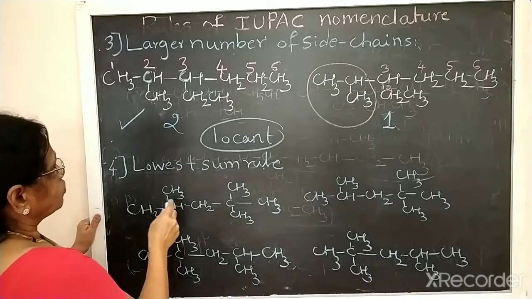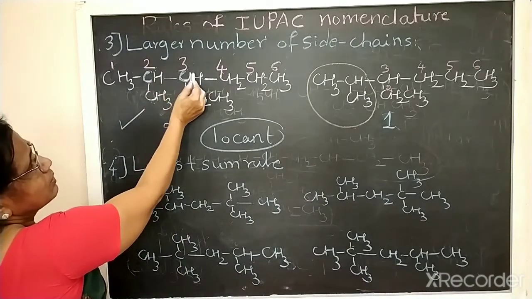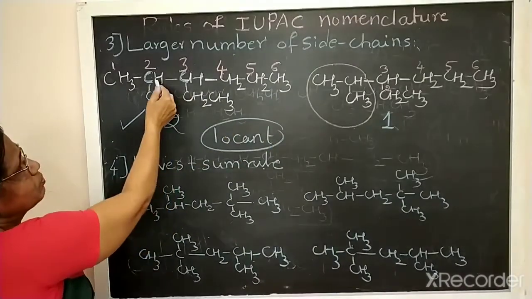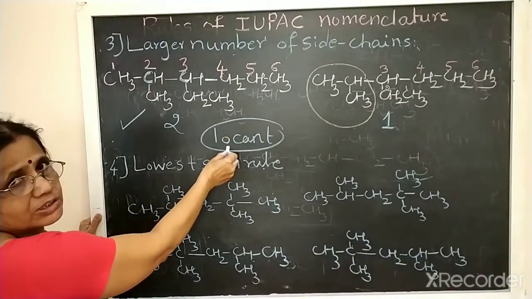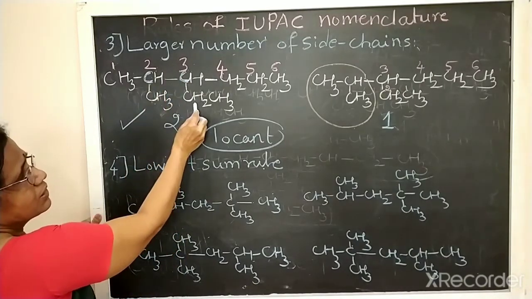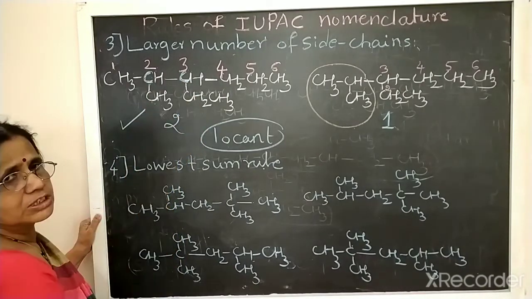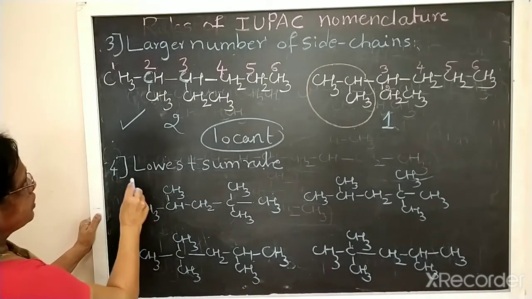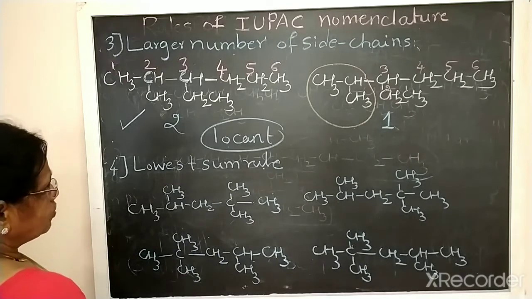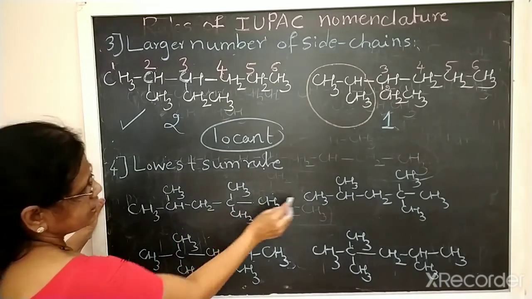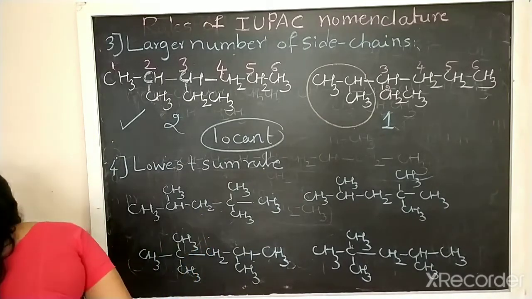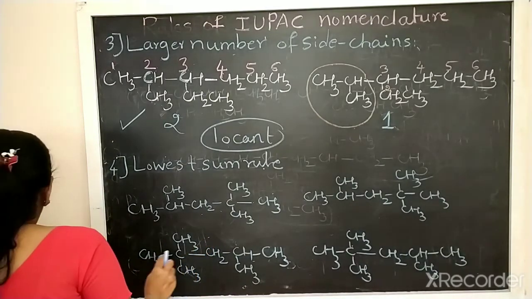Okay. So we are giving numbers to all the carbons. Among them, the ones which have substituents are the locants. So here second carbon is locant, third carbon is locant because these contain the substituent groups. Now the fourth one, lowest sum rule. In case of the lowest sum rule, same structure I have written here. We should know which one should be selected.